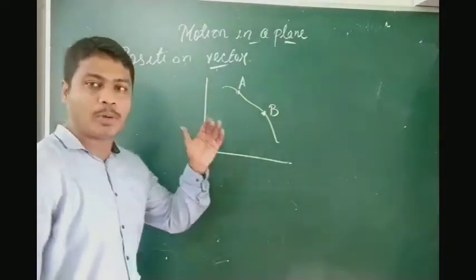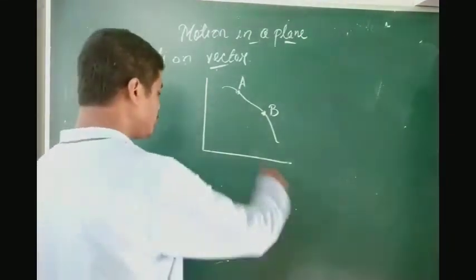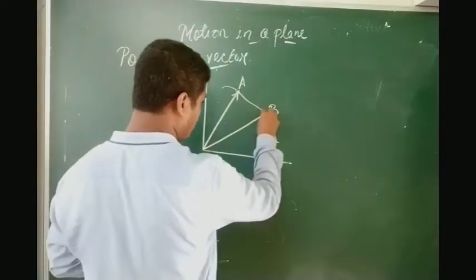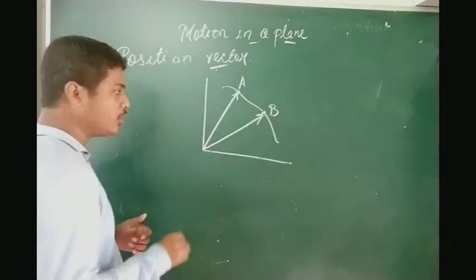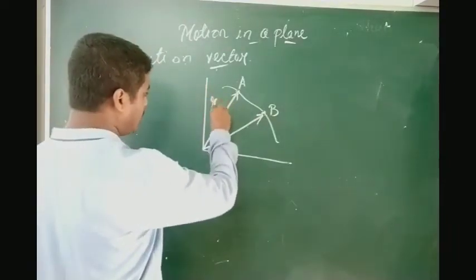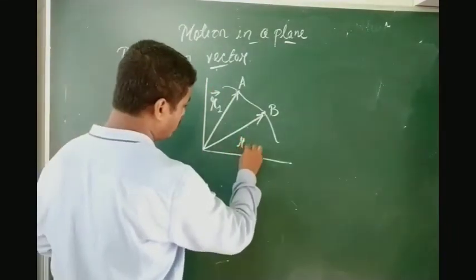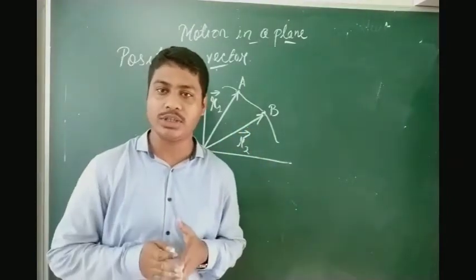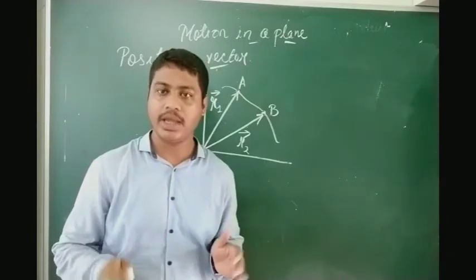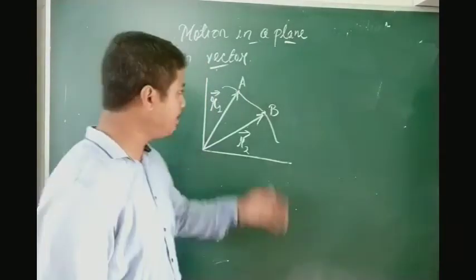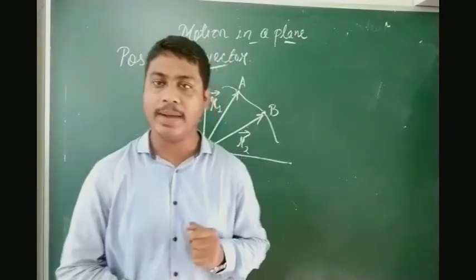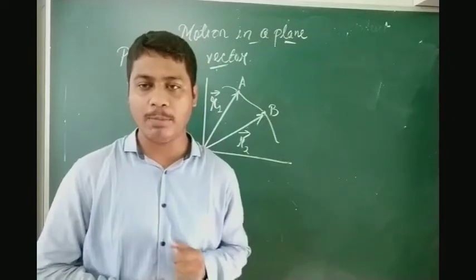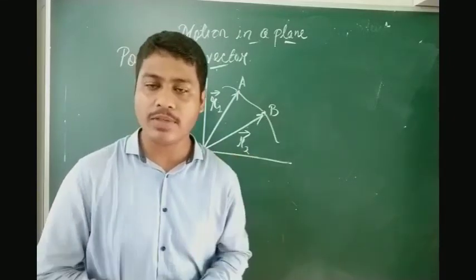If I want to find the position vector, how will you find it? You have to draw a vector from the origin to the point A, or draw a vector from the origin to the point B. For point A, I will take R1 vector, and R2 vector for the point B. This is how we represent the position vector. We have already done this part. Now suppose the point A is your initial point and B is your final point. How will you find the displacement vector?